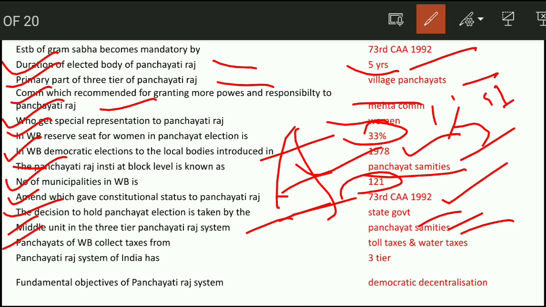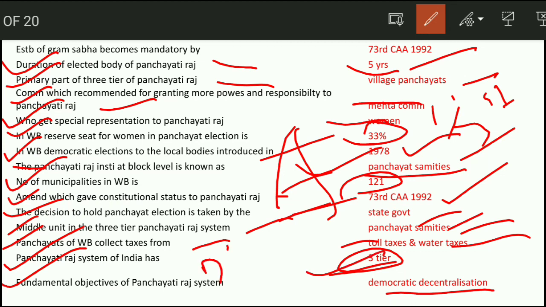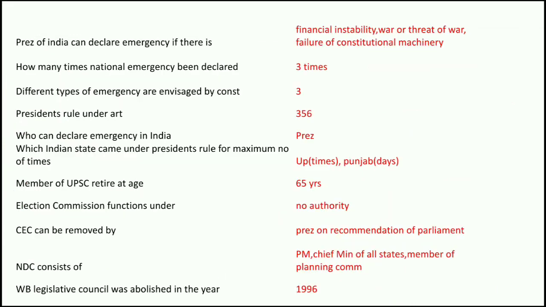Panchayats of West Bengal collect taxes from toll taxes and water taxes. The Panchayati Raj system of India has 3 tiers. The fundamental objective of the Panchayati Raj system is democratic decentralization, that is DPSP. Next question, the President of India can declare emergency if there is financial instability, war or threat of war, failure of constitutional machinery.